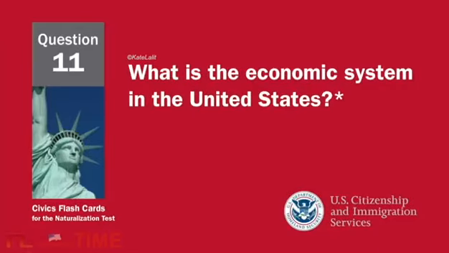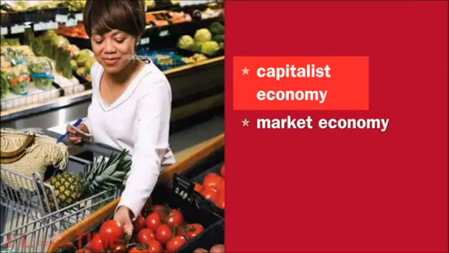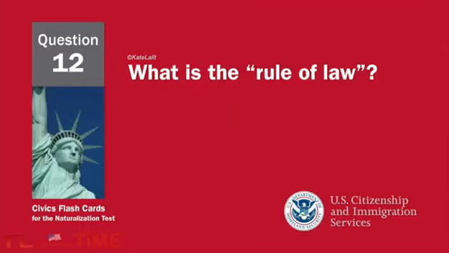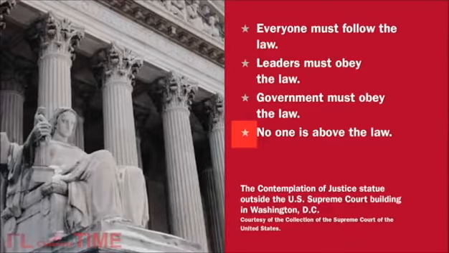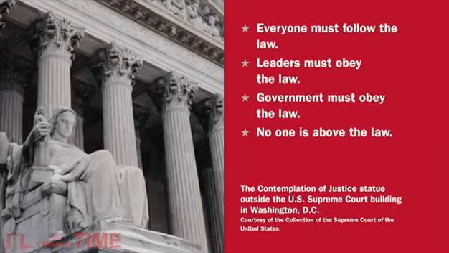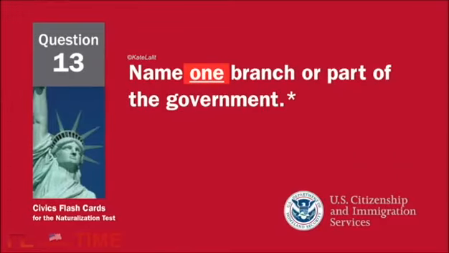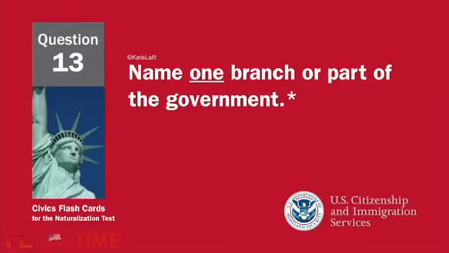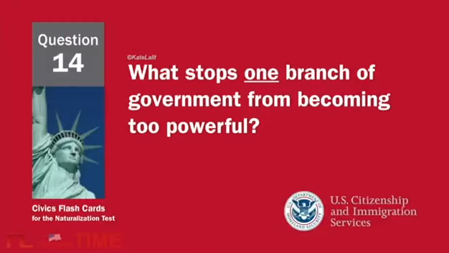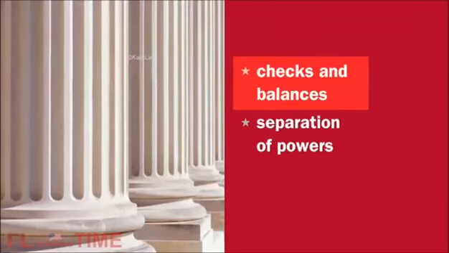What is the economic system in the United States? Capitalist economy. What is the rule of law? No one is above the law. Name one branch or part of the government. Congress. What stops one branch of government from becoming too powerful? Checks and balances.